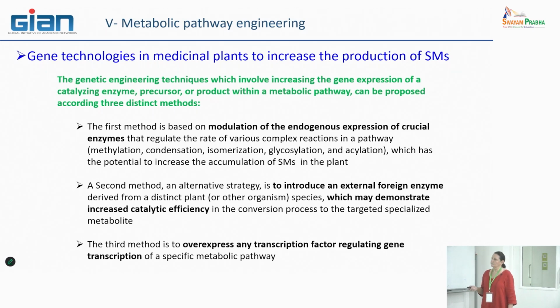A second method, which can be an alternative strategy, is to introduce external, foreign enzymes that come from other organisms. So either you manage the natural genes, the natural enzymes of your organism, or you decide to introduce exogenous genes that encode enzymes normally produced in another organism.